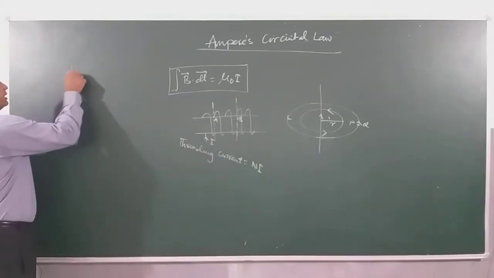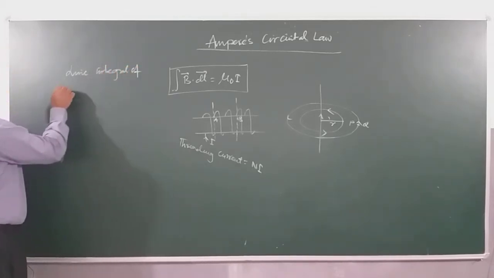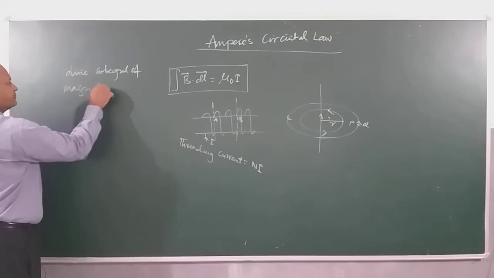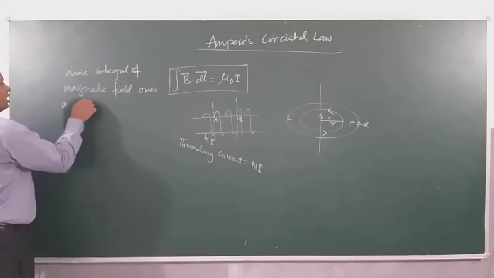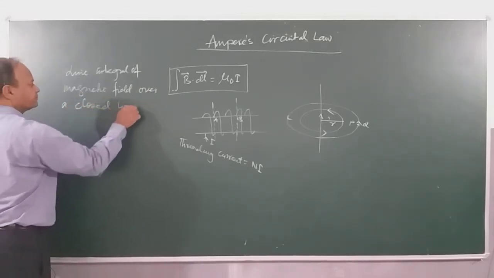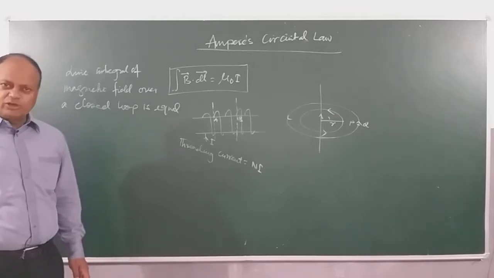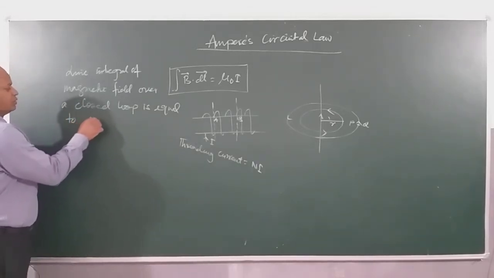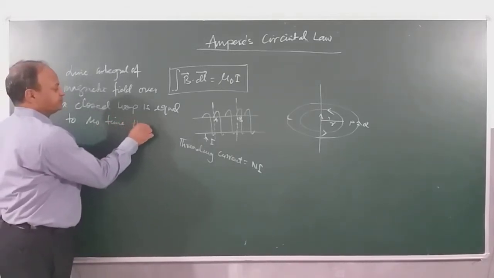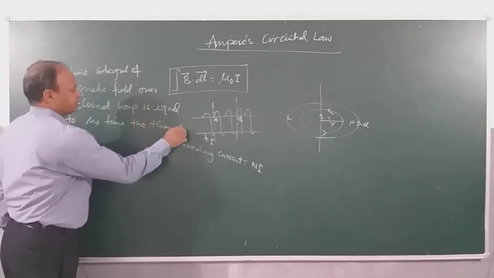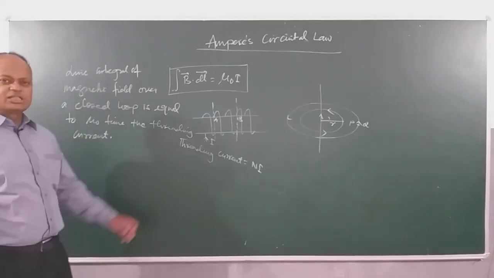So the law says the line integral of magnetic field over a closed loop is equal to mu0 times the threading current. This is the statement of Ampere's law.